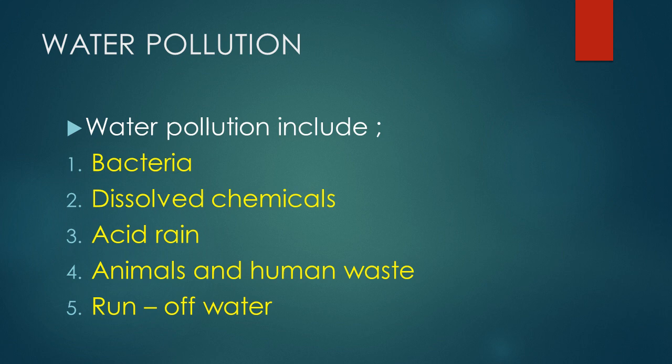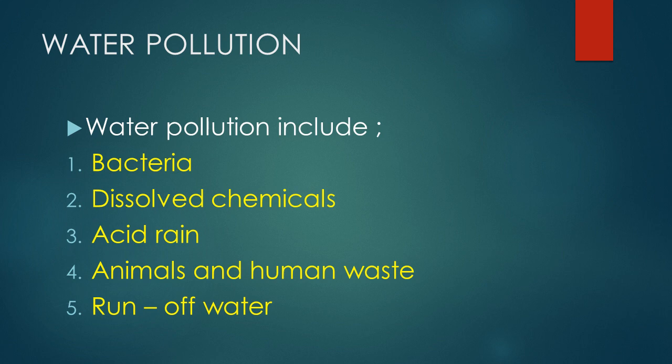Pupils, water pollutants include the following. We have bacteria, dissolved chemicals, acid rain, animals and human waste, number 5, runoff water.